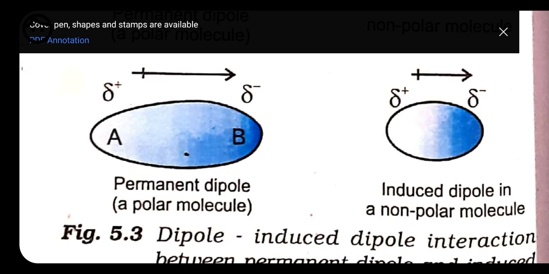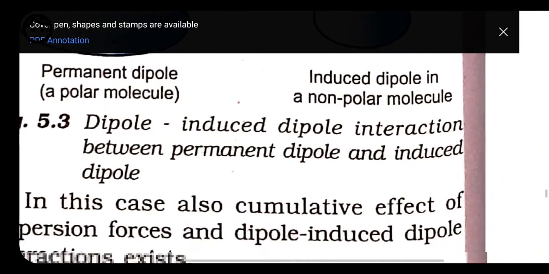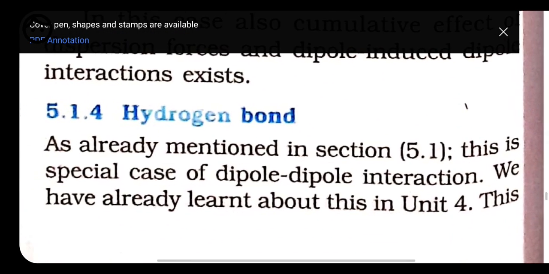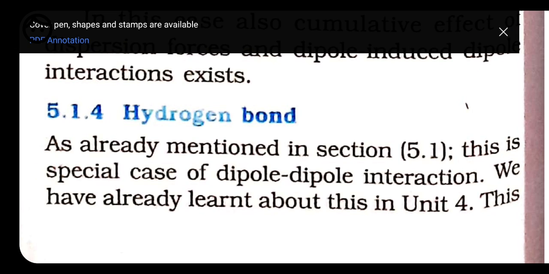So this type of force, in which a dipole moment is induced over the non-polar molecule, is called dipole induced dipole interaction force. Okay, next we have what? Next we have hydrogen bond.